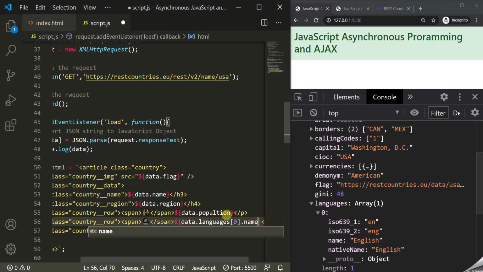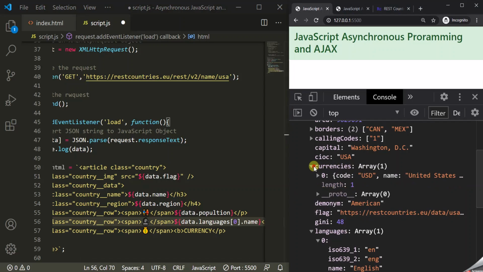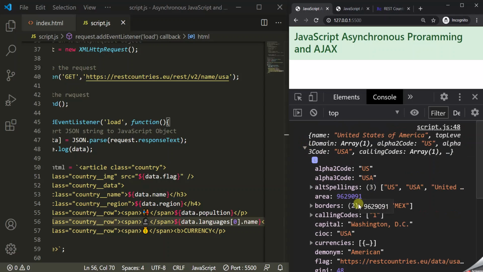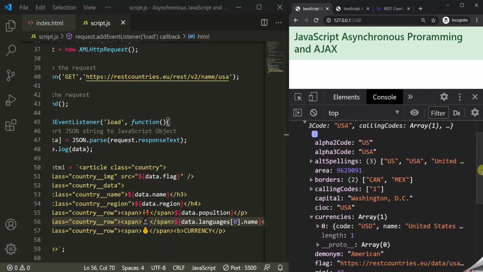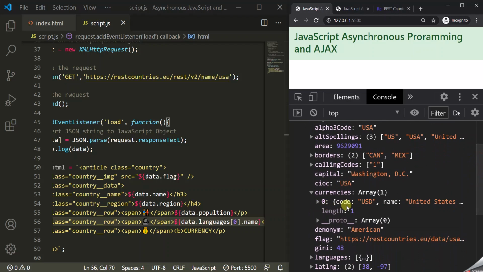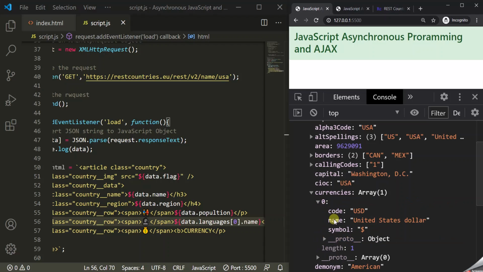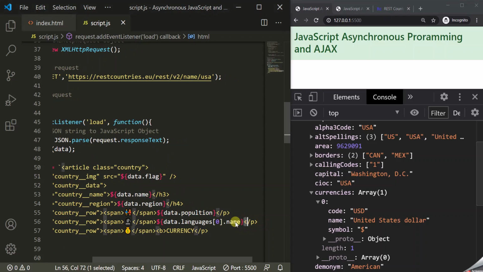Similarly for currencies, again this currencies is an array, so let's expand this. All right, let's expand currencies. Currencies is an array, and this array also has only one element, and this element again has this name property, so we want to use this name property. So let's copy this expression from here.